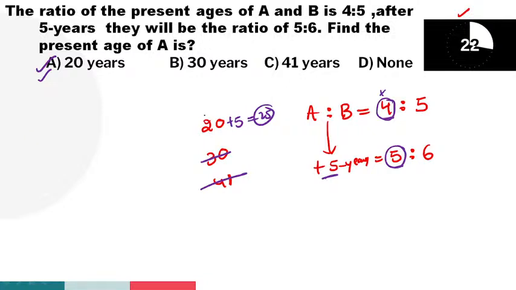Okay, so what is the first option? 20. 20 is a multiples of 4. Yes, 4 5s are 20.